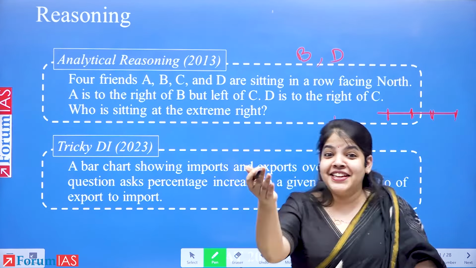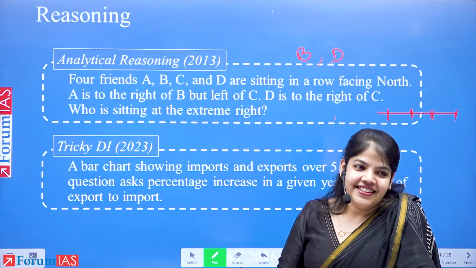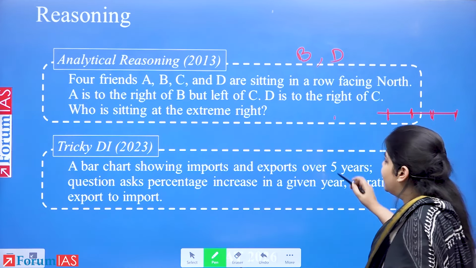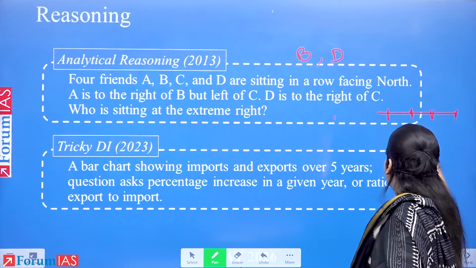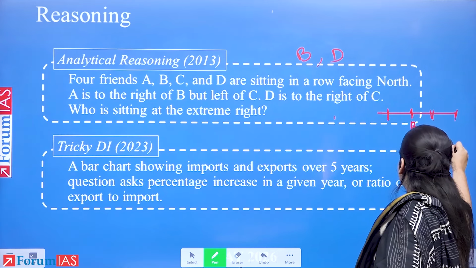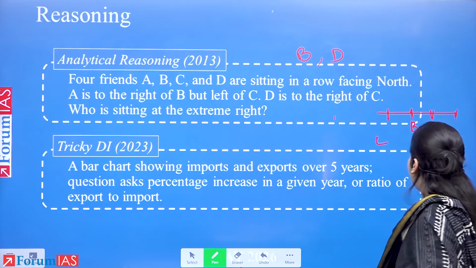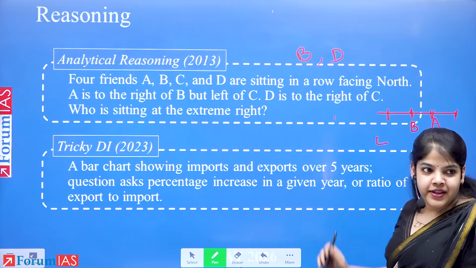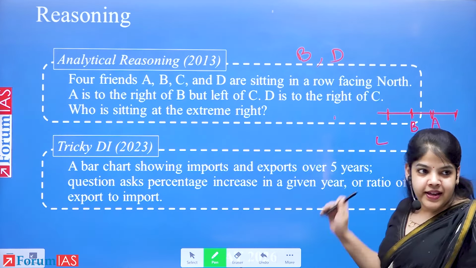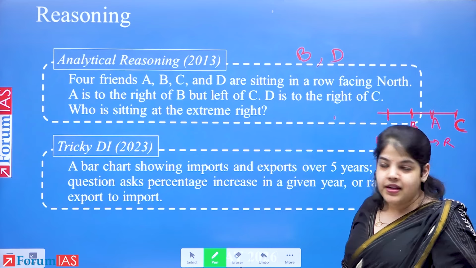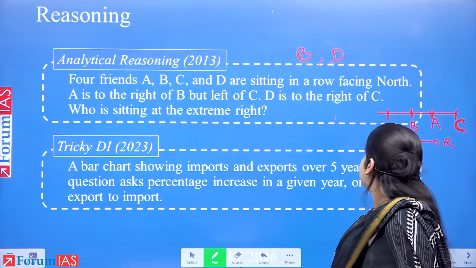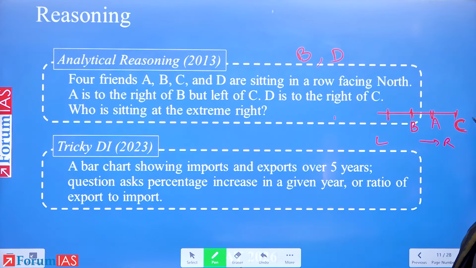What's your answer? Very close options. So answer is D. Yes? So it was a direct question. A is to the right of B. So if this is B, right and left. A is to the right of B, but left of C. This means C is over here. And D is to the right of C. D is further to the right of C.